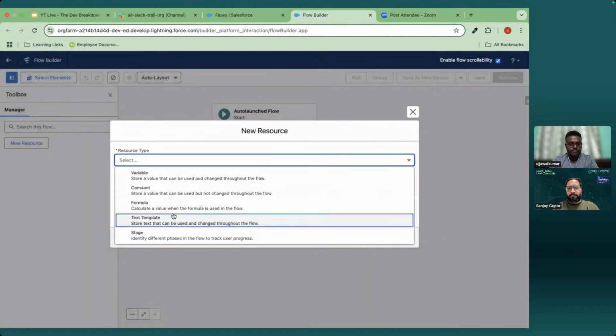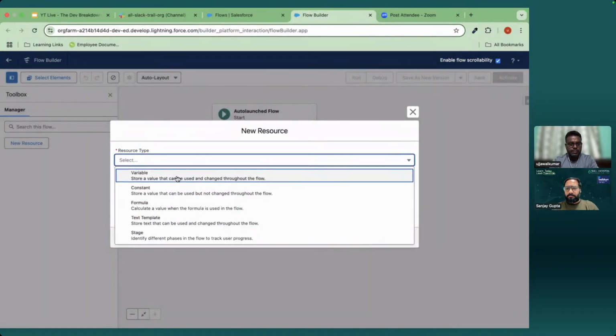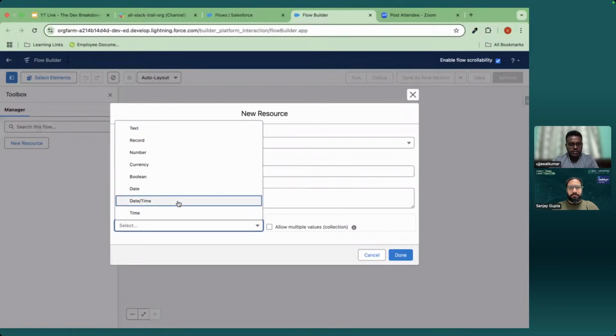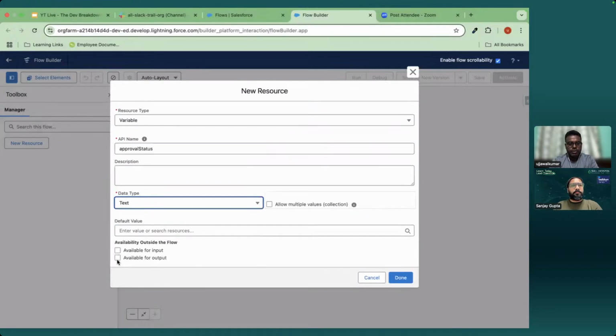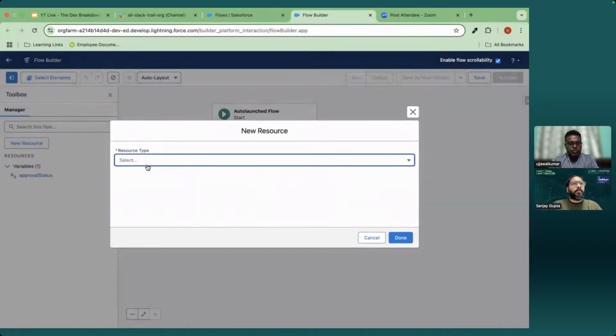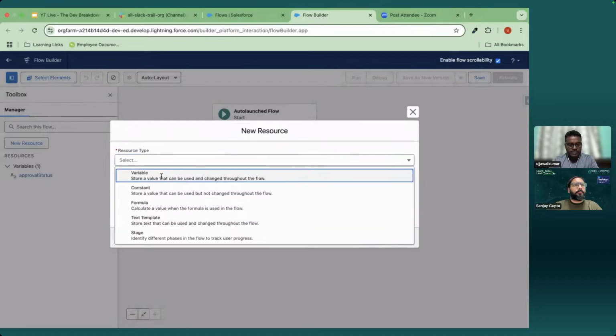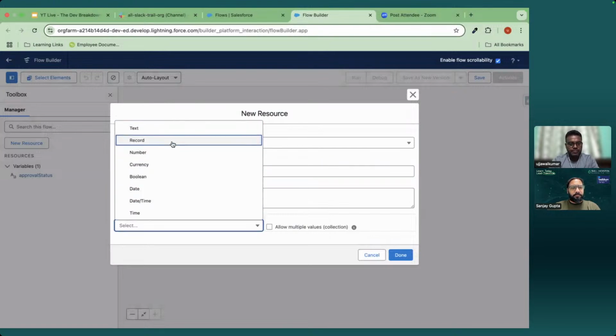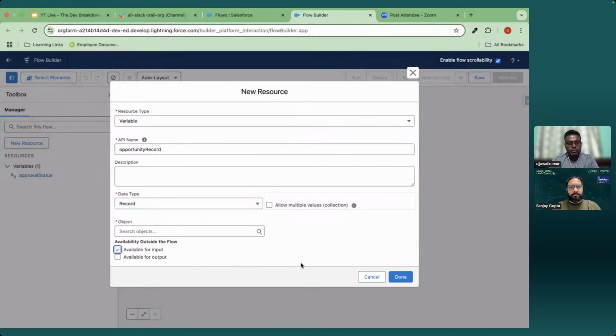First of all, I will create this. I'm creating a variable. The name would be approval status. This is text, and it will be available for input. Then I will create a new variable, and I will name it opportunity record. The type would be record, and this will also be available as input.